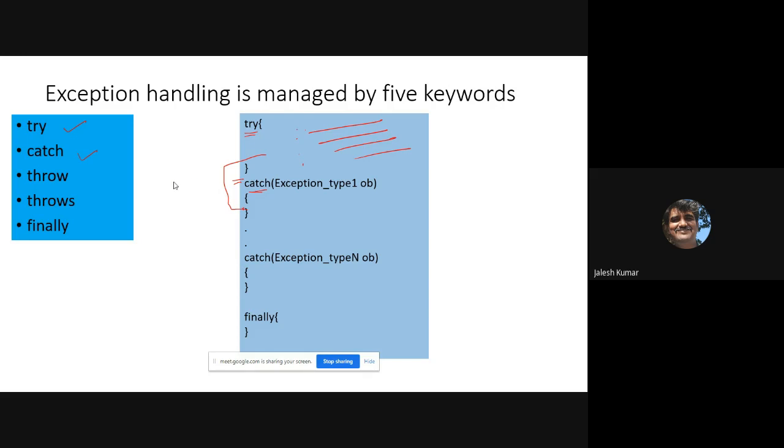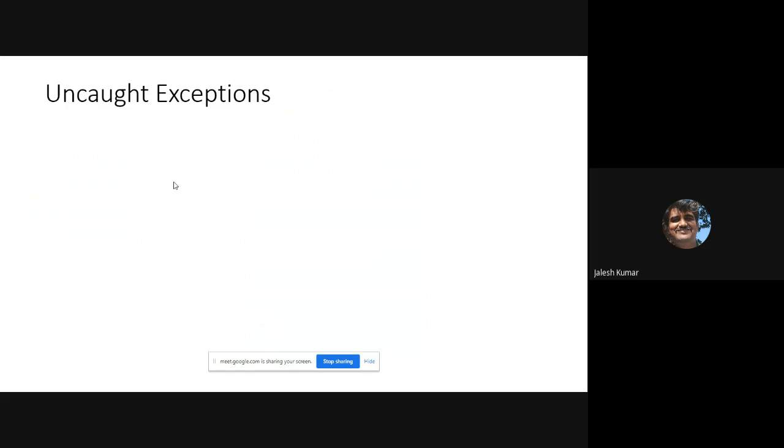Try catch. Uncaught exceptions, the heading. In uncaught exceptions, we are discussing all these try, catch, throw, throws. After discussing try, catch, throw, throws, we will finally move to finally. So that is how we should follow.